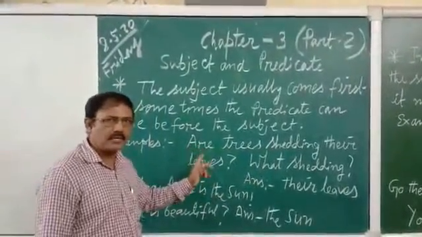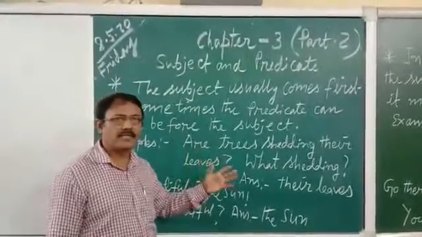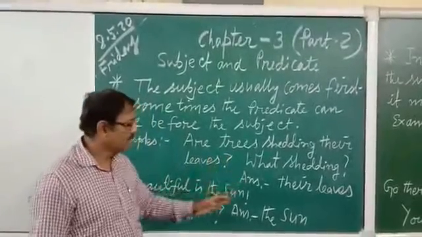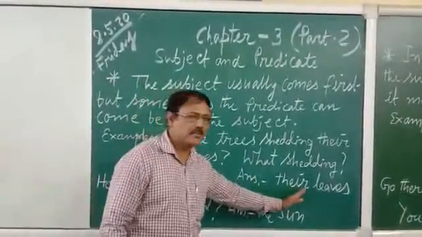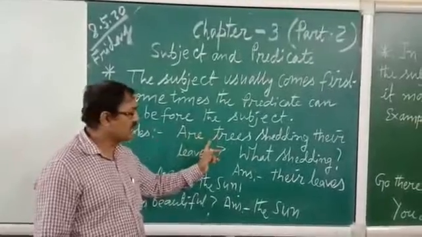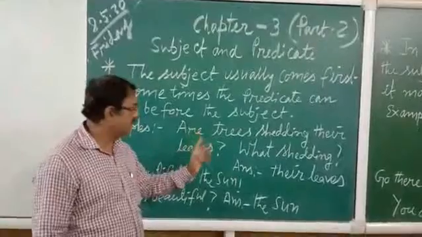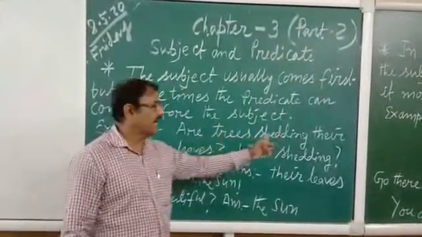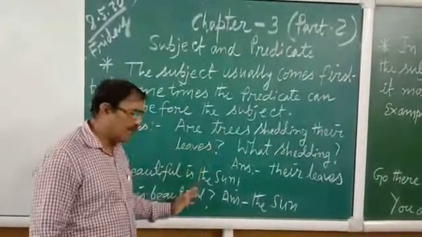This is an interrogative sentence, and in this sentence, how will you find the subject? You have to ask the question with the help of what. What shedding? The answer is coming: their leaves. So here in this sentence the subject is their leaves and the predicate is are trees shedding. This part is the predicate and their leaves, this part is the subject.